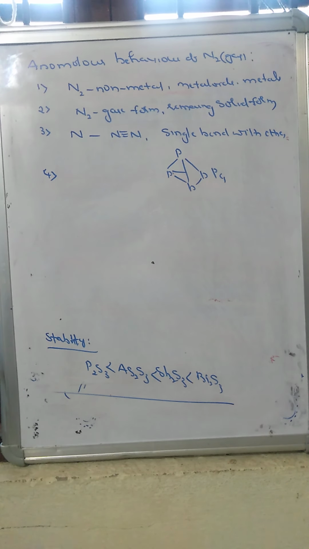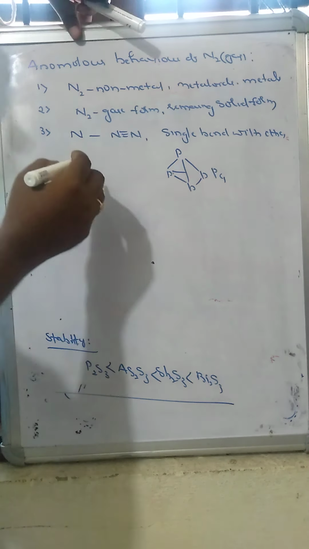Another property: the bond dissociation energy. Nitrogen, with its multiple bond, has more bond dissociation energy, 225 kilocalorie per mole. Due to single bonds between the remaining elements, the bond dissociation energy is less.